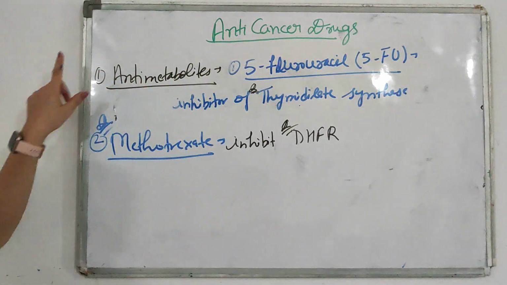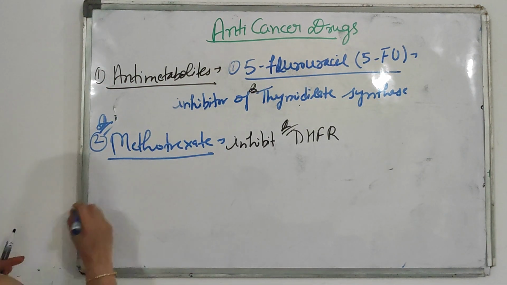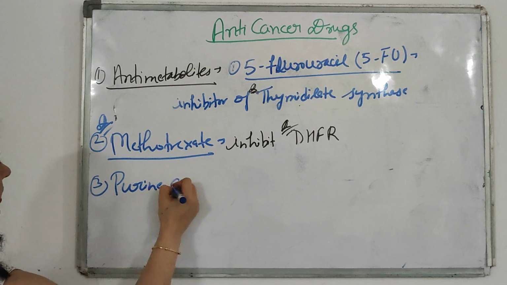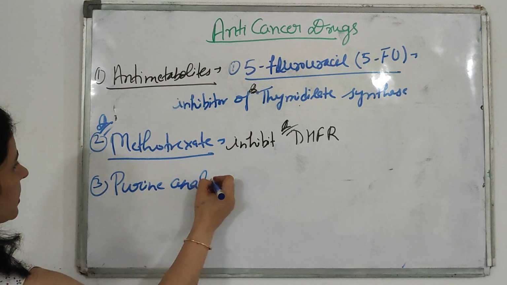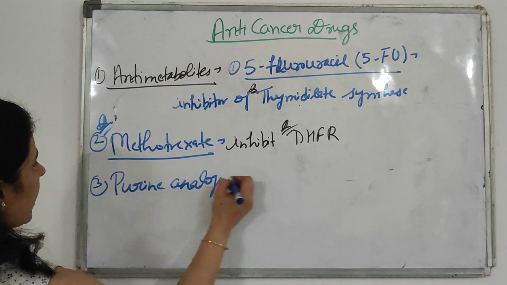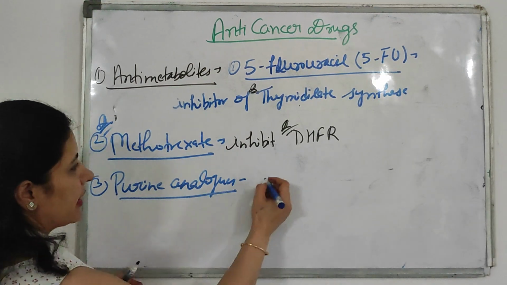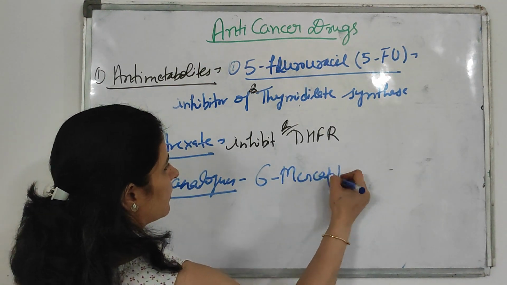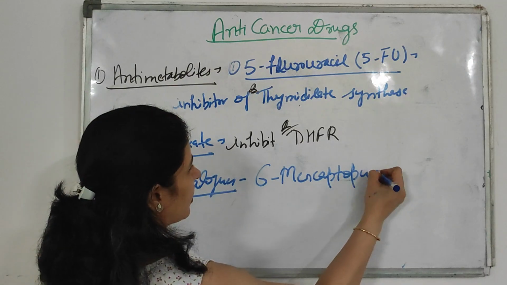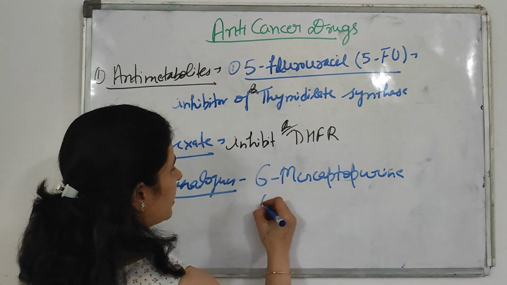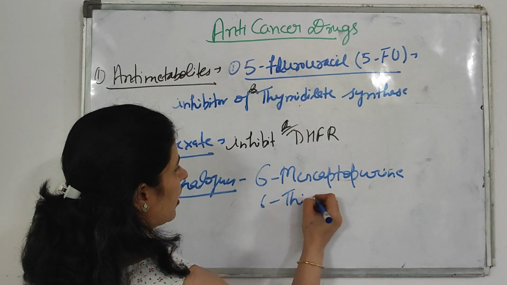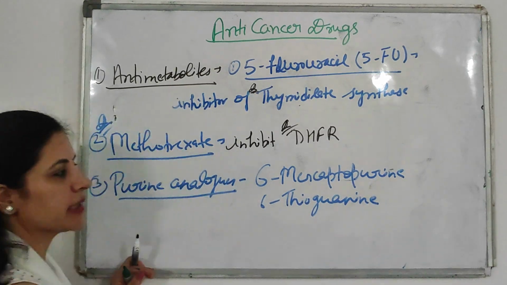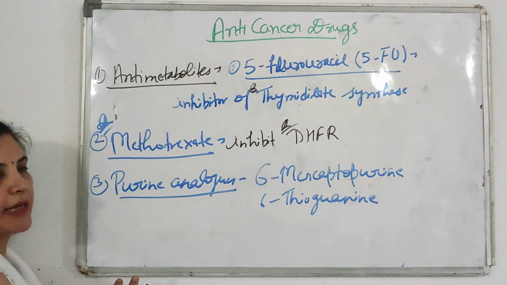Okay, next, the third one is purine analogs. Various purine analogs act as anti-cancer drugs, like 6-mercaptopurine and 6-thioguanine.